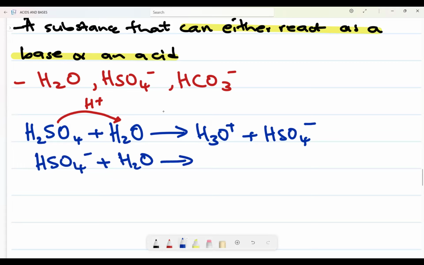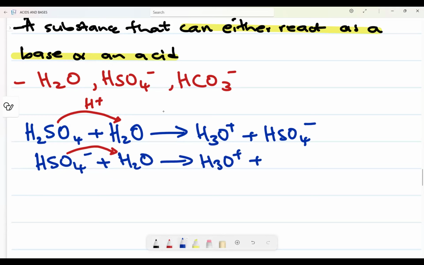Can you see now, it donated the first proton, but it can also donate another proton. So when it does that, this is also an acid, and it will now donate an H plus. When it does that, it will form us again H3O plus.